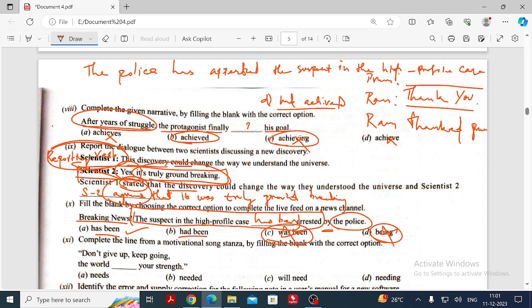Okay. So, compared to reported speech, which we have just discussed, here in voices, which one will be very easy, my dear? Voices, right. How many of you wrote the right answer there? 1, 2, 3, 4, 5, 6, 7, 8, 9, 10. Do the mistake. What mistake have we made? How many of you changed the object into subject first? How many of you did not change that exactly? How many of you did not write has arrested?